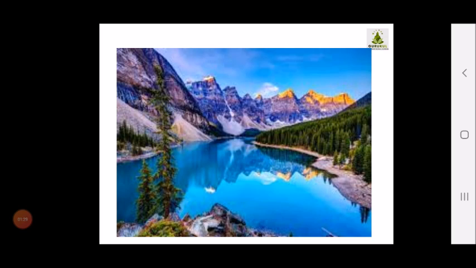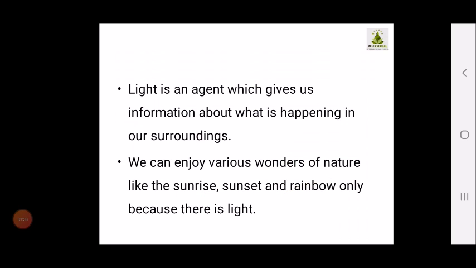Again, see this. How does it look? You are able to recognize these are tall mountains and a river is flowing aside. So children, how are we able to see this? What is the scientific reason? Now we are going to study the scientific reason. What is light? Children, light is an agent which gives us information about what is happening in our surroundings.